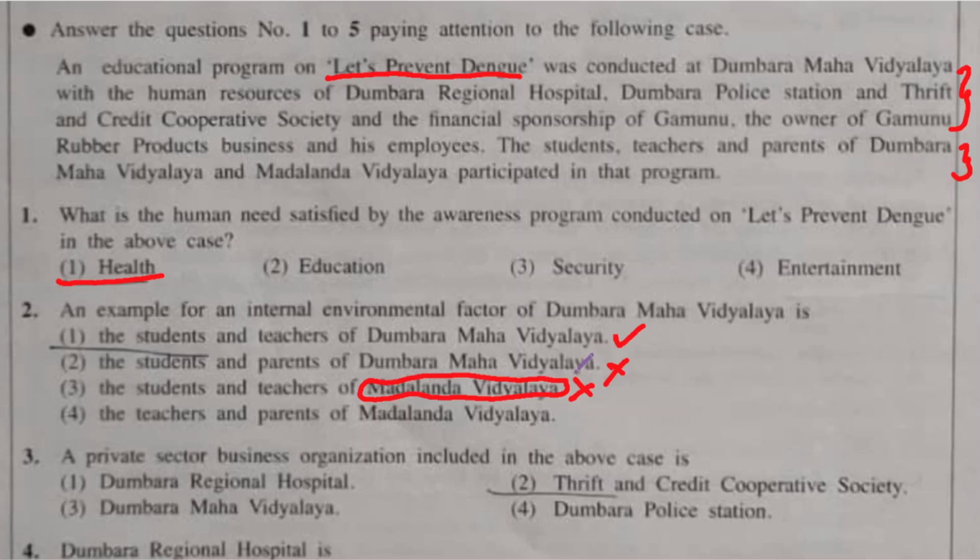It includes parents who belong to the external environmental factor, and of course it includes another school called Madalanda Vidyalaya. So both are external factors, parents and the school itself. They can't be categorized as an internal environmental factor. So for the second question, the correct answer is the very first answer, students and teachers of Dumbara Mahavidyalaya.